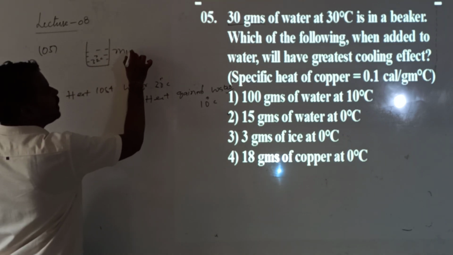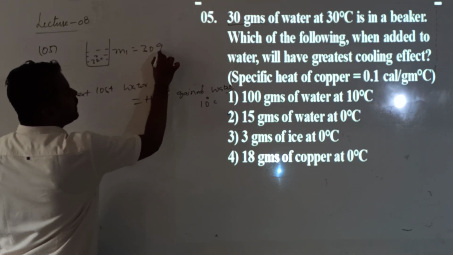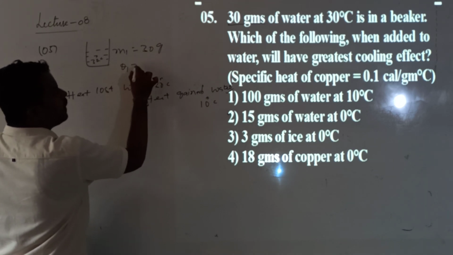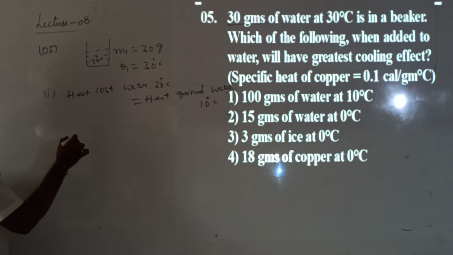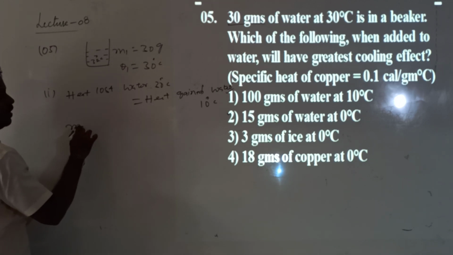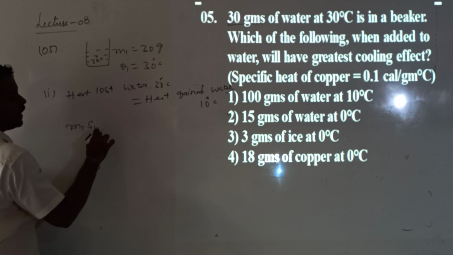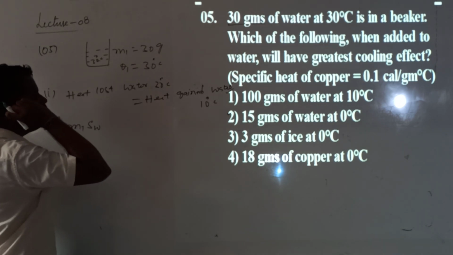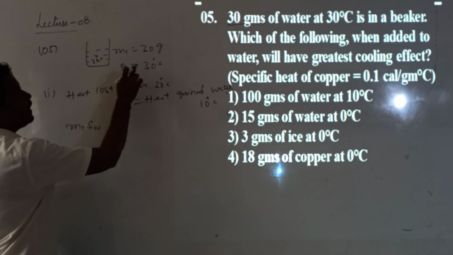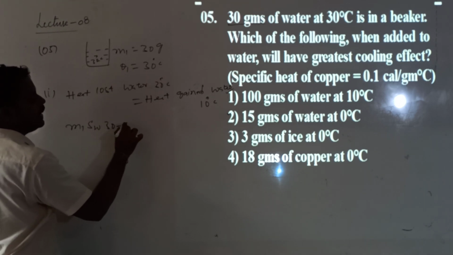Can I call this mass value M1? The M1 value is 30 grams and this temperature is theta 1, which is 30 degrees Celsius. In this given option what is the mass? Can I write heat lost as M1 into specific heat of water into, what is the initial temperature? Initial temperature value 30, so 30 minus theta.